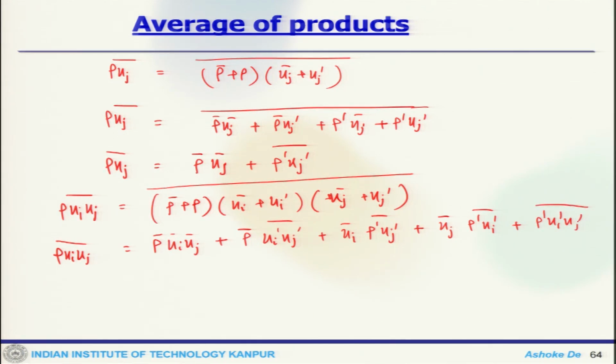Now, the terms containing the density fluctuations do not appear in the alternative approach. So if we use the density weighted average, those would not appear. That is how you can eliminate those terms containing the density fluctuation. So we will stop here today, and we will continue the discussion in the next lecture.